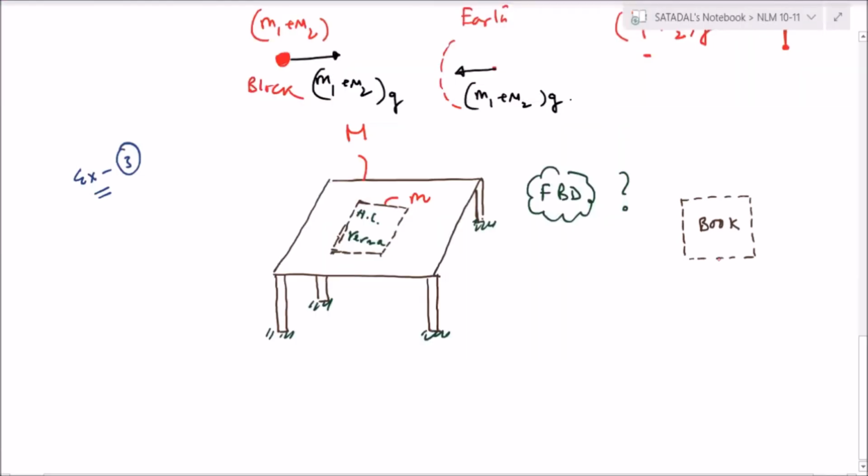So for the book in the downward direction, how much? Only mg. And in the upward direction, only the normal reaction. Now this normal reaction is offered by what? Yes, Atik, very good. Pushkar, okay. This normal reaction is offered by the table surface.